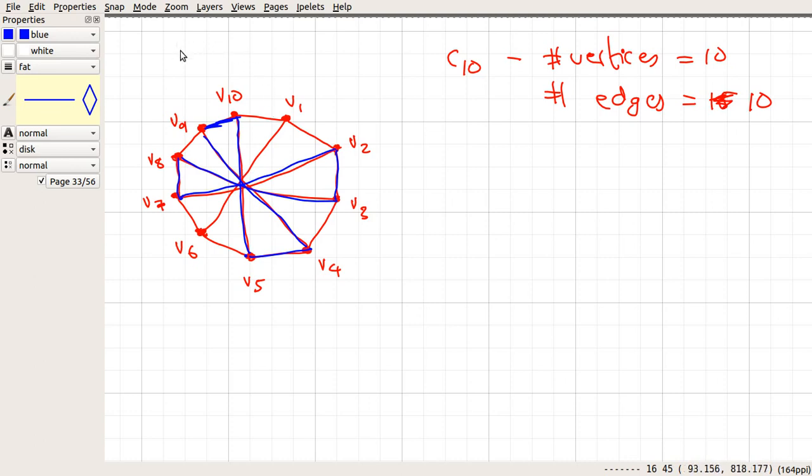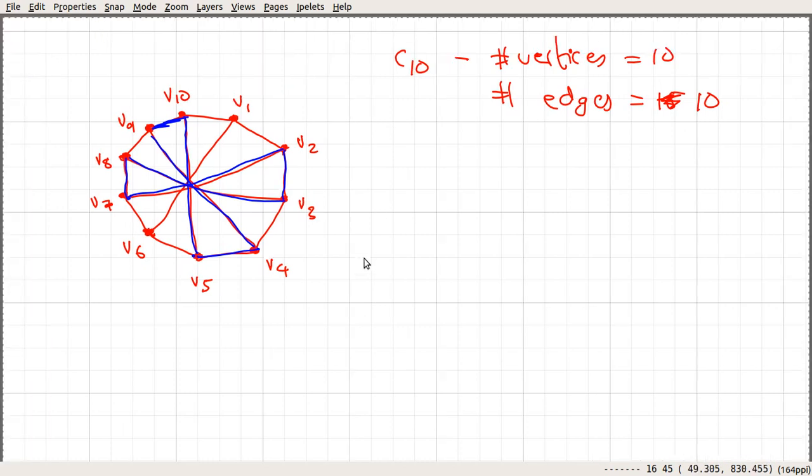Okay, so let me write what I said. So this kind of situation is not possible. So let's call these kind of edges chord edges.